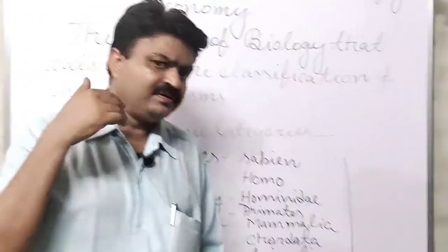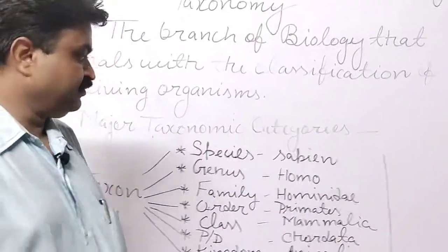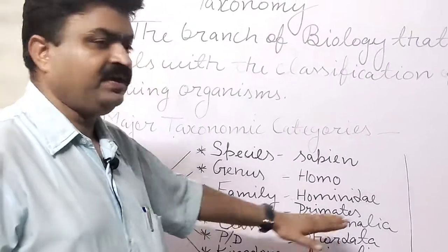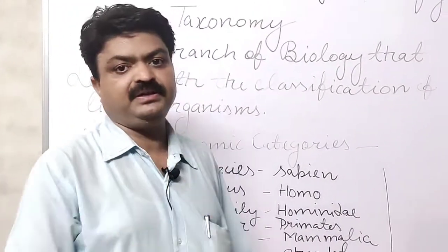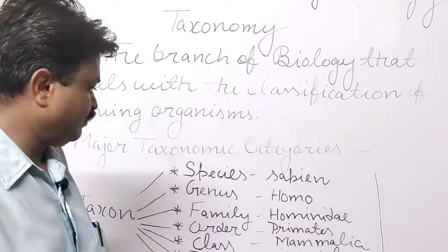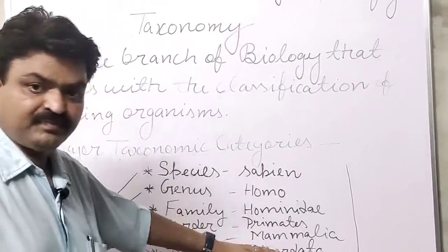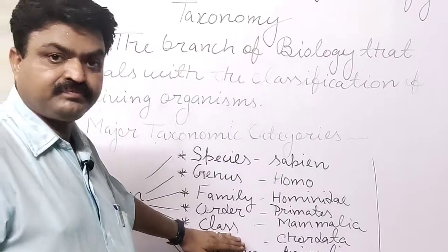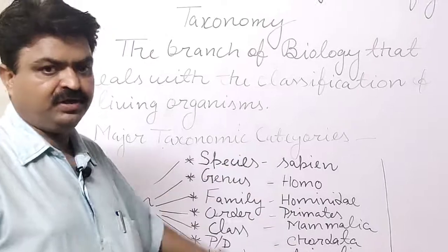And what is another specific thing that they have? They give birth to their young ones, means they are viviparous in nature. So mammal is our class, Mammalia. So what is the class? Class is the group of orders.